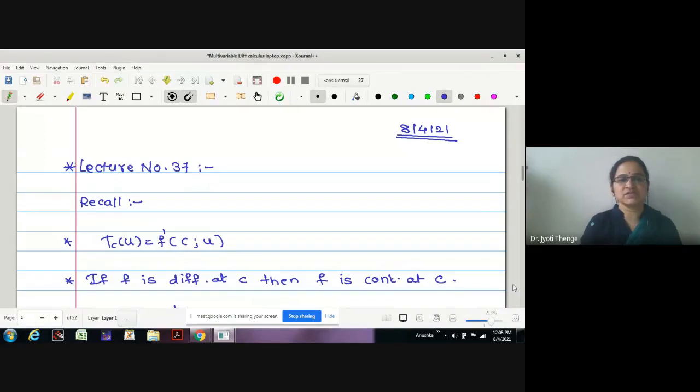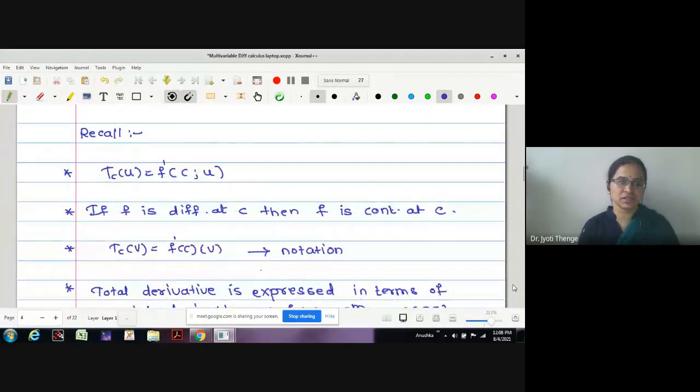In the previous lecture, we have studied some important concepts. The first concept tells us that the total derivative of a given function at point C in the direction u is nothing but the directional derivative. That is, the numerical values of the total derivative and the directional derivative are the same. Though the numerical values are the same, the behavior of both derivatives is different. We have seen this in the last lecture, correct?